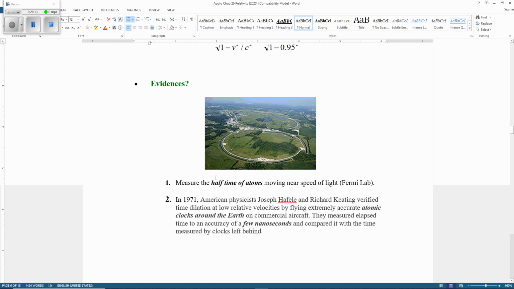When those isotopes, the atoms, travel at a very high speed, close to the speed of light, the time is going to change. So we do have evidence, but only the teeny particles can go that fast. That's why we don't see time dilation in daily life.